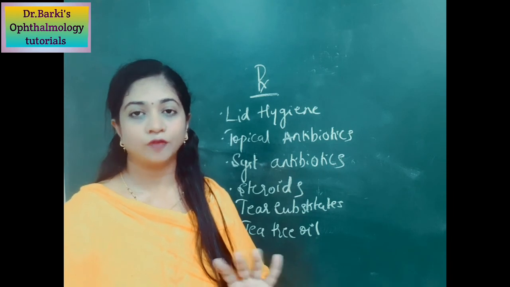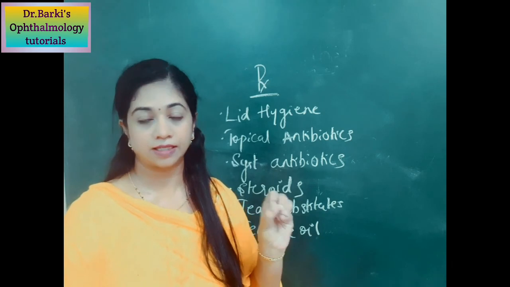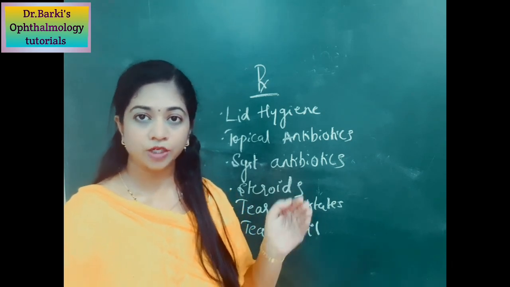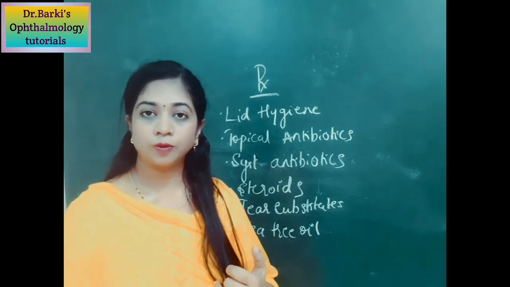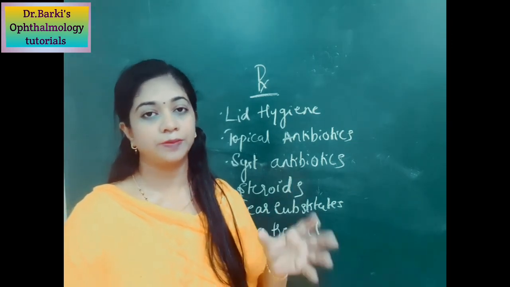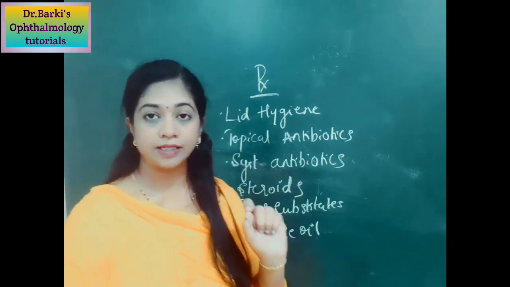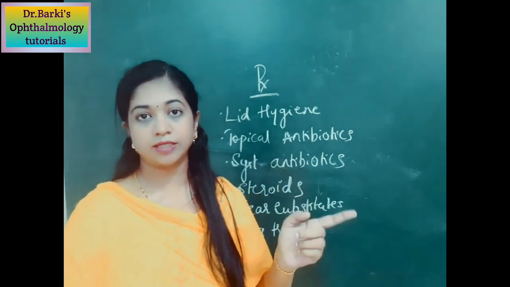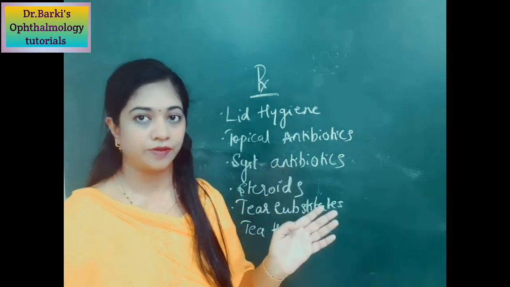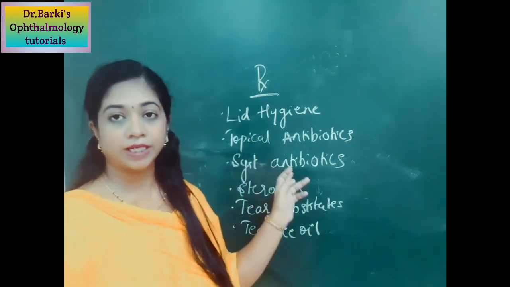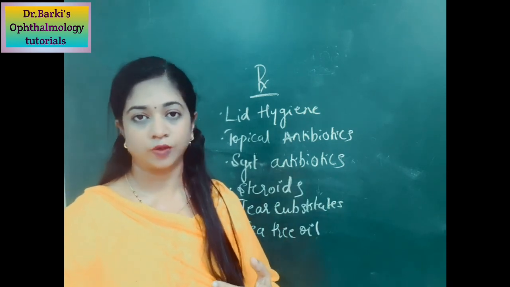Means first you should give the warm compresses, thereby you are softening the crusts which are present at the lid margin or the eyelashes. Thereby you can remove it easily, followed by the cleaning of the lid margin with lukewarm water which is diluted with either baby shampoo or baking soda. Then you clean the eyelid margin, which should be done at least twice a day for almost 2 to 6 months depending upon the severity of the blepharitis, and that is followed by the application of topical antibiotics, which include erythromycin or even chloramphenicol eye ointment.